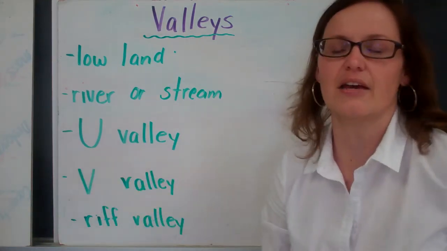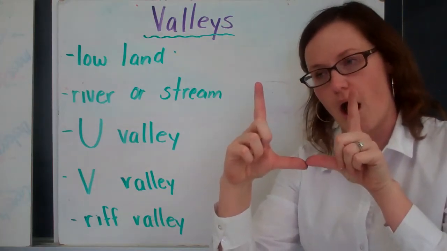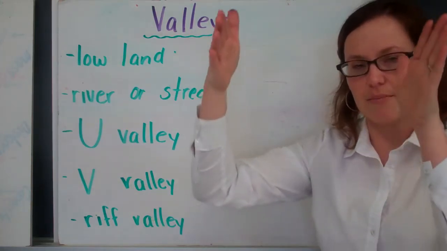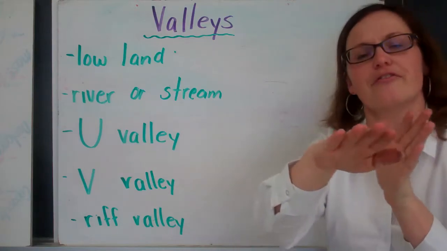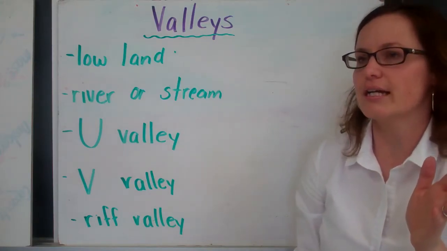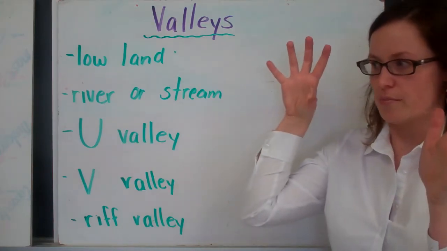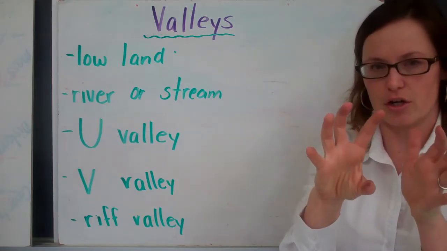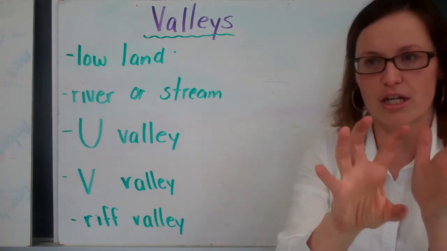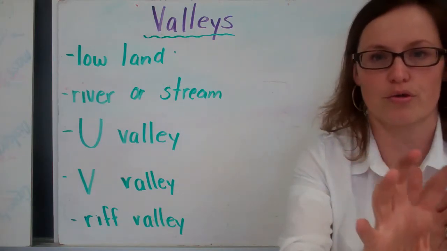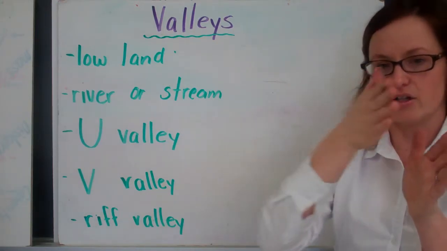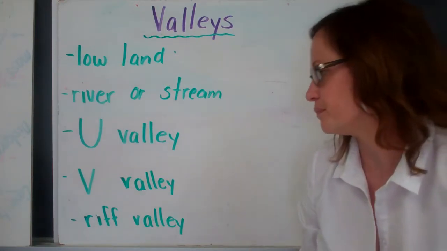A U valley, if you imagine almost like a box, where you'd have very steep, sharp edges, and you'd have almost a flat bottom. These are created usually by glaciers, where there's a movement of a glacier through a region, and it sort of moves all the material that goes through it, kind of carves it out, and so you're left with sort of that U shape.